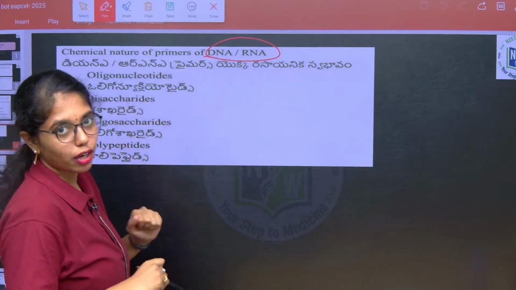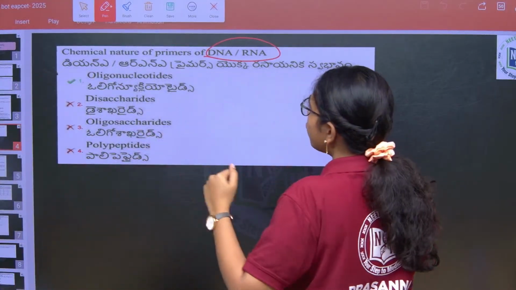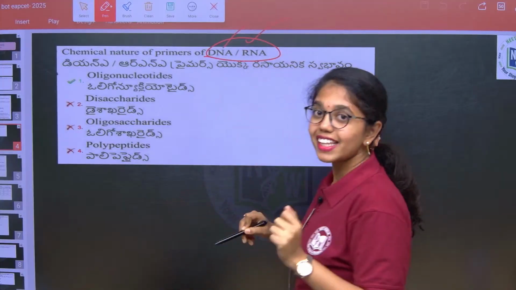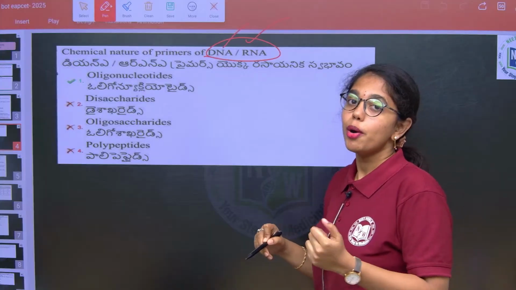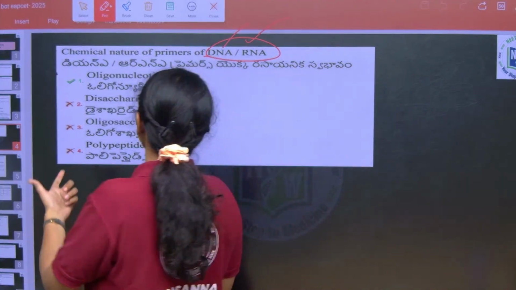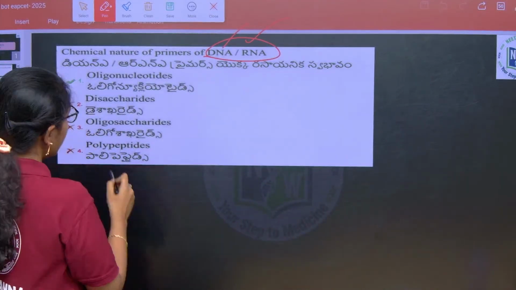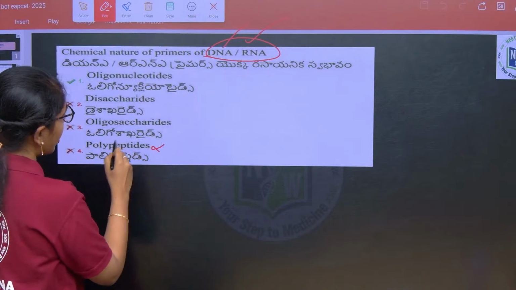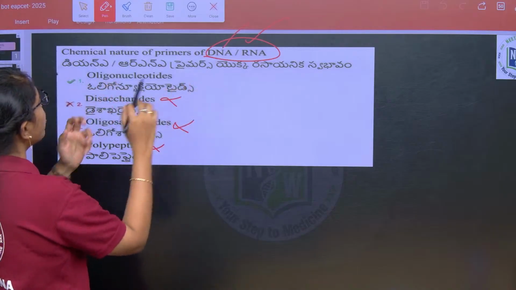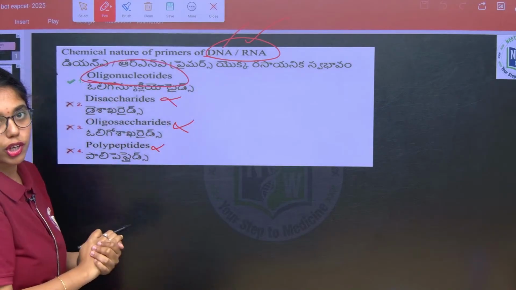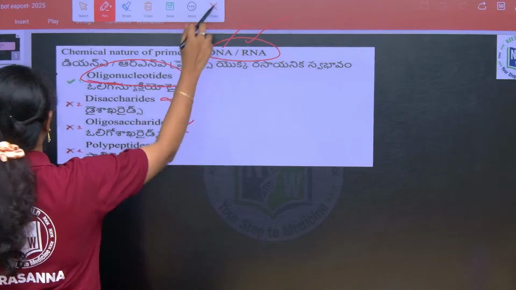It is of course a polynucleotide chain. In the options, they are not polypeptides, they are not oligosaccharides, they are not disaccharides. Of course it is oligonucleotides. Option 1 is the correct answer.